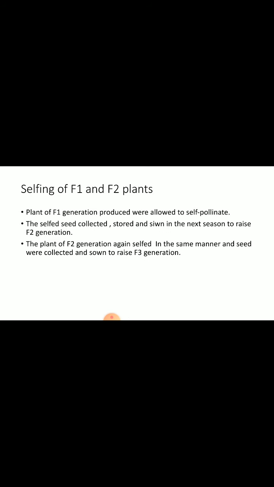Then the selfing of F1 and F2 plants. Plants of the F1 generation were allowed to self-pollinate. The self-pollinated seeds were collected, stored and sown in the next season to raise the F2 generation. Then the plants of the F2 generation were again selfed in the same manner, and the seeds were collected and sown to raise the F3 generation.